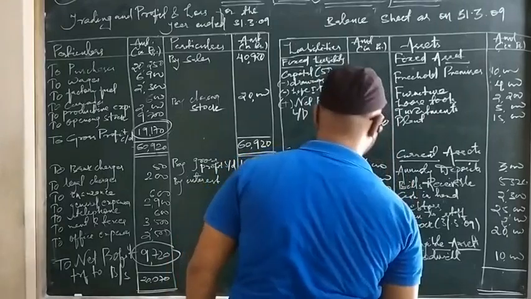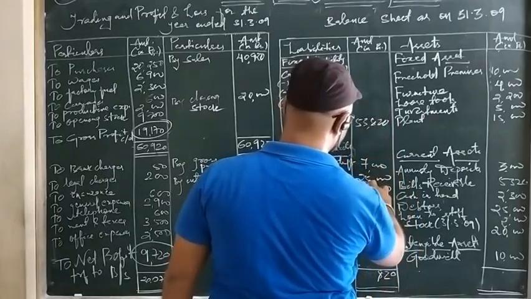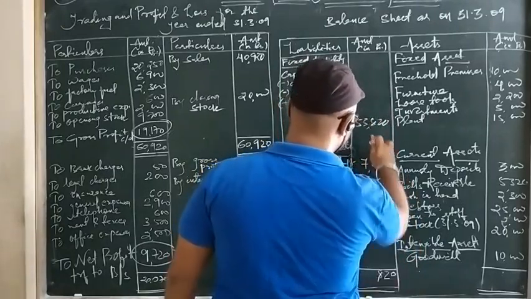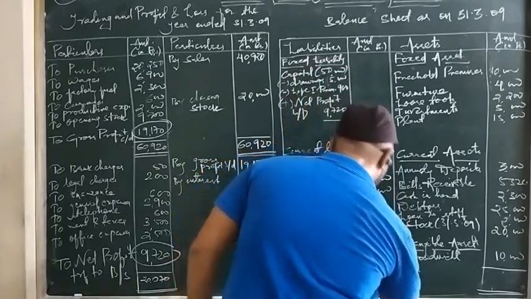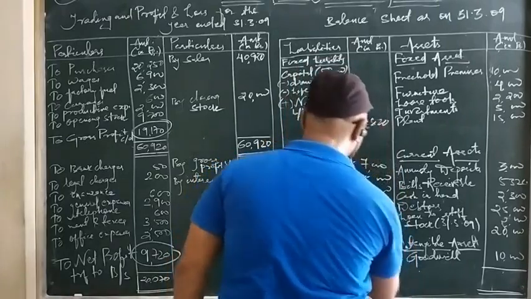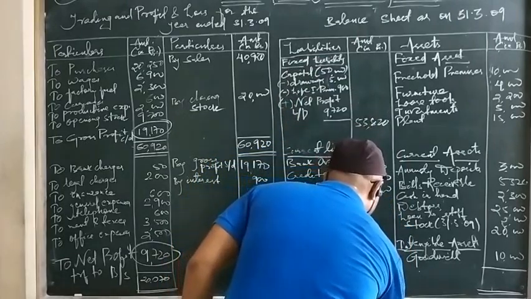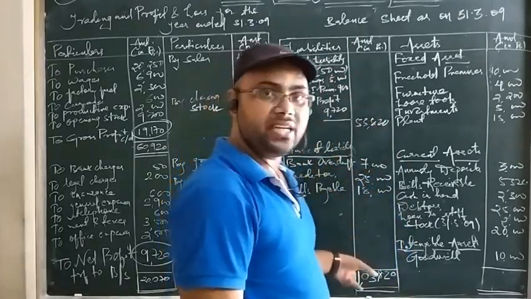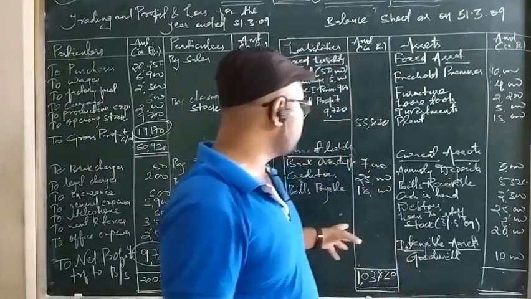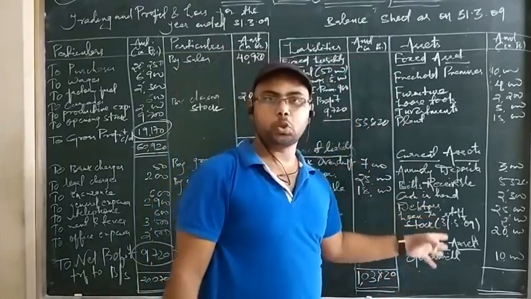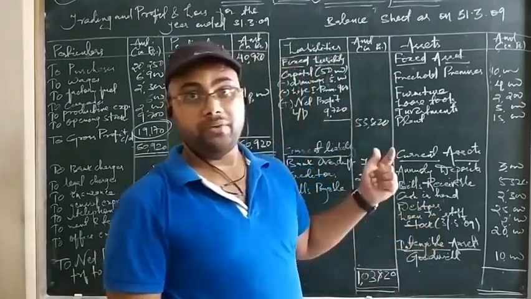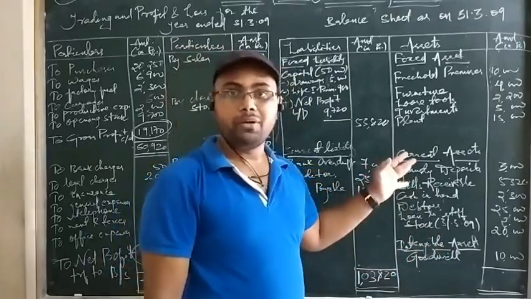Then 3, 7, 10, 5, 15, 8, 23. Then 2, 1, 3, 2, 5, 5, 10. So we are getting 1,03,820. We have to check whether we get the same total on the asset side. If we don't get it, all our labor will be in the water.